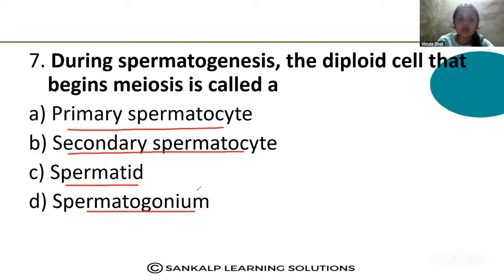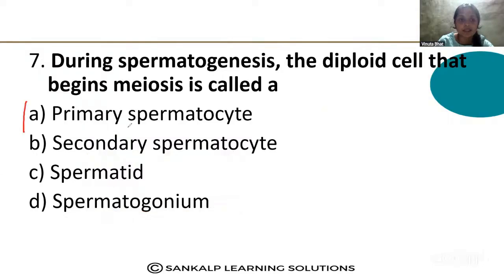The spermatogonium will undergo multiplication and growth and become the primary spermatocyte. That is also diploid, and that starts the meiosis. Option A is the correct answer, the primary spermatocyte.